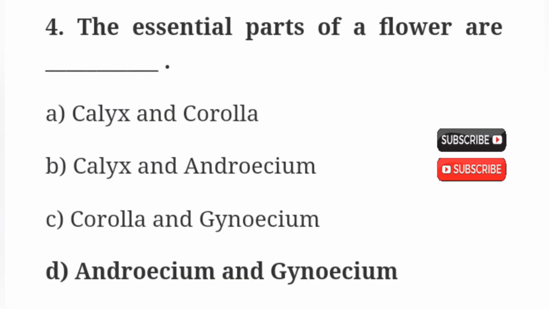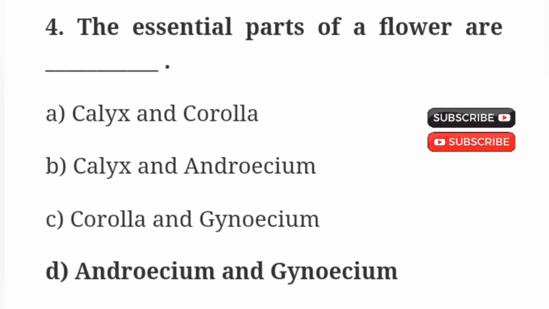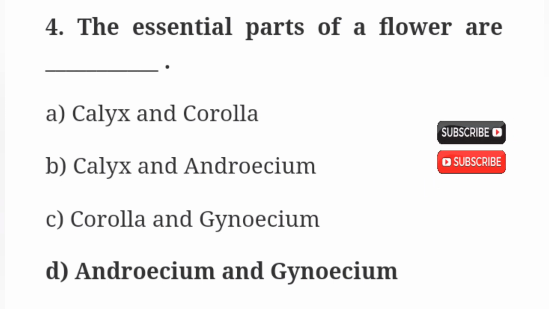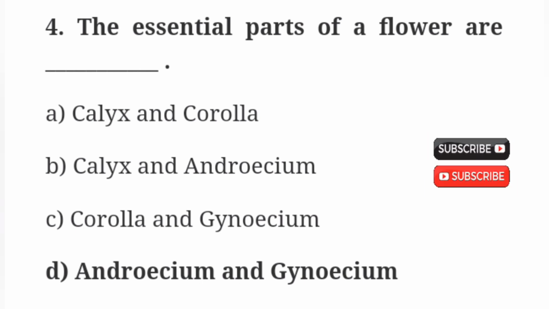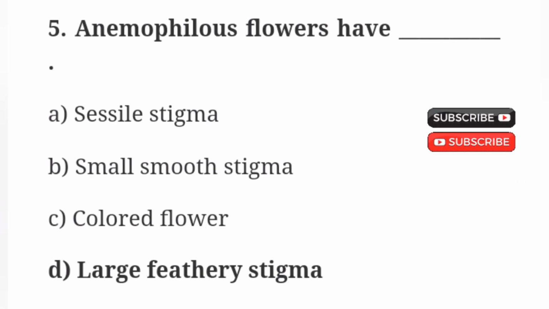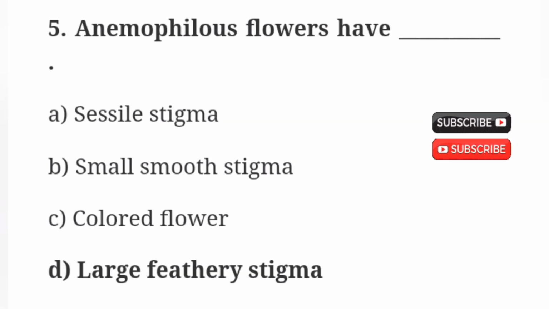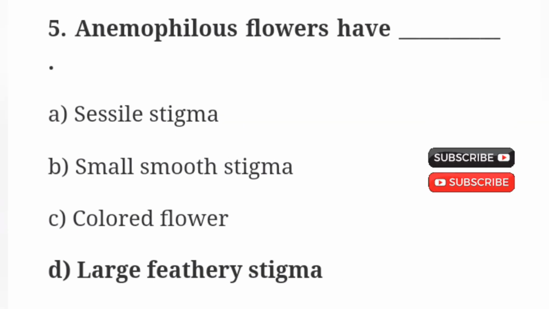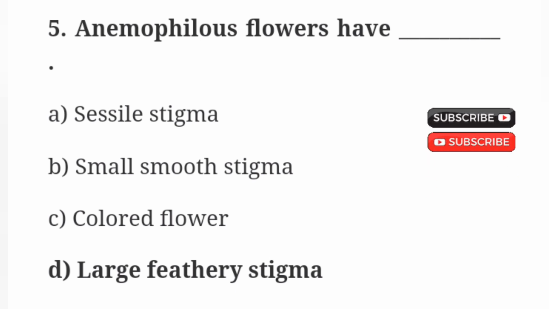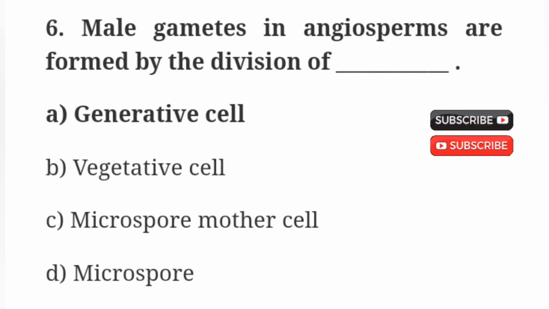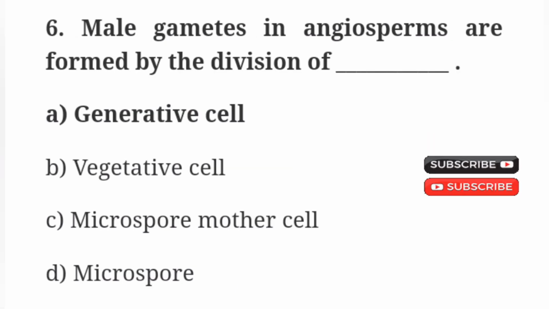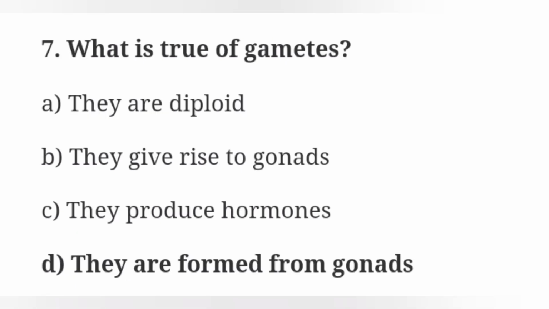Fourth one, the essential parts of a flower are dash. Option D answer, androecium and gynoecium. Fifth one, anemophilous flowers have dash. Option D answer, large feathery stigma. Sixth one, male gametes in angiosperms are formed by the division of dash. Option A, generative cell. Seventh one, what is true of gametes?